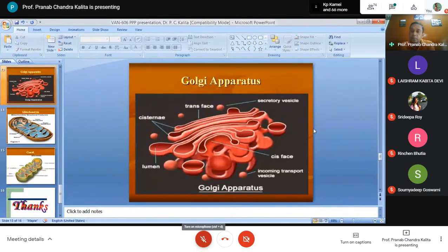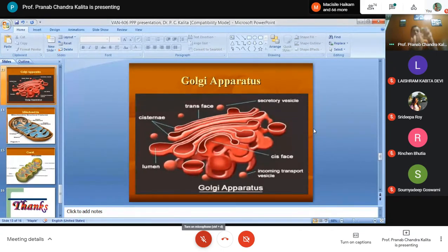The vesicles will be given by the smooth endoplasmic reticulum. So proteins coming from the rough endoplasmic reticulum will be loaded in the tract, which is the vesicle from the smooth endoplasmic reticulum.